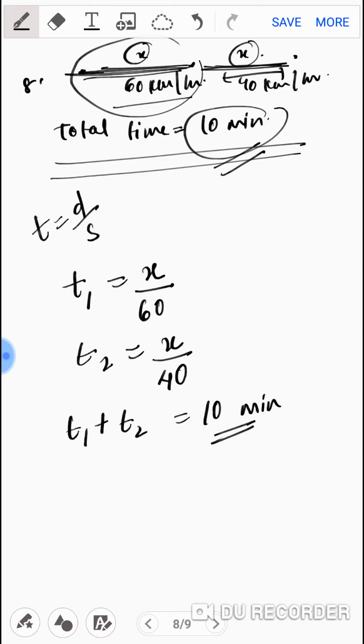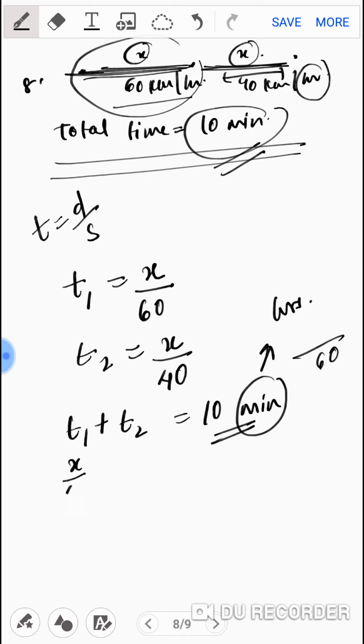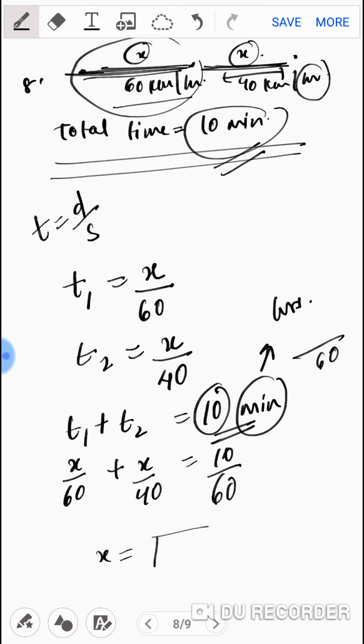My dear kids, this is given in minutes, but your speed is in hours. So you have to convert minutes into hours by dividing by 60. You have to make the equation x upon 60 plus x upon 40 is equal to 10 upon 60. This 10 divided by 60 is to convert into hours. My dear kids, from this equation, you have to find the value of x. Clear? I'll stop it here.